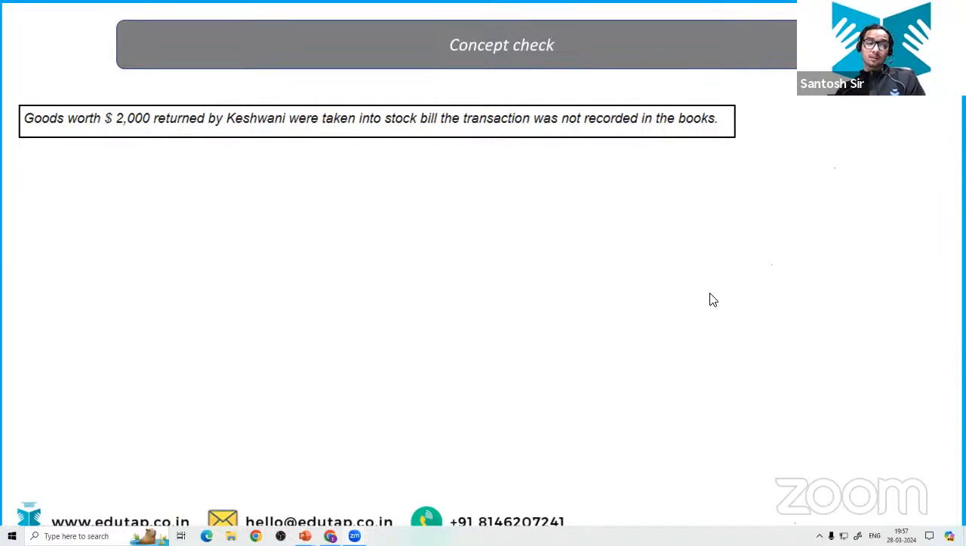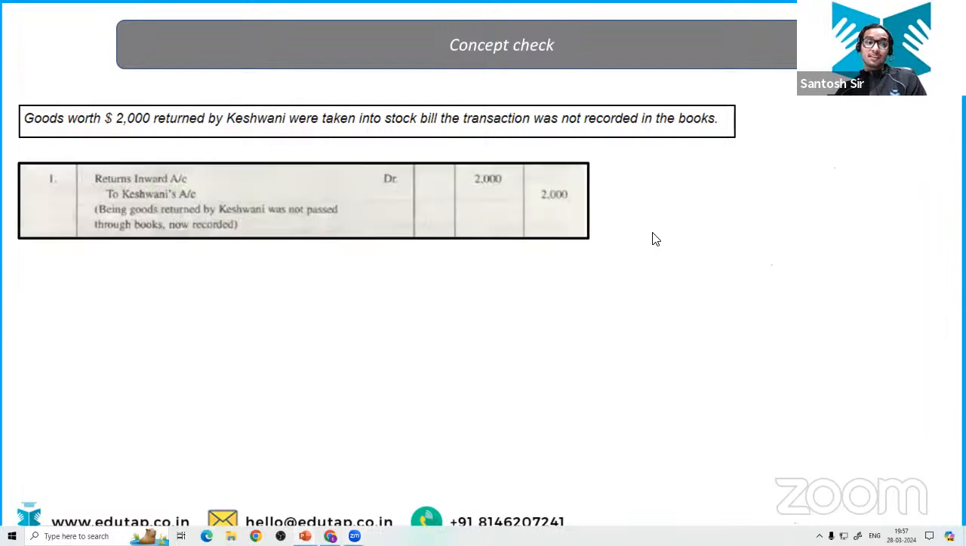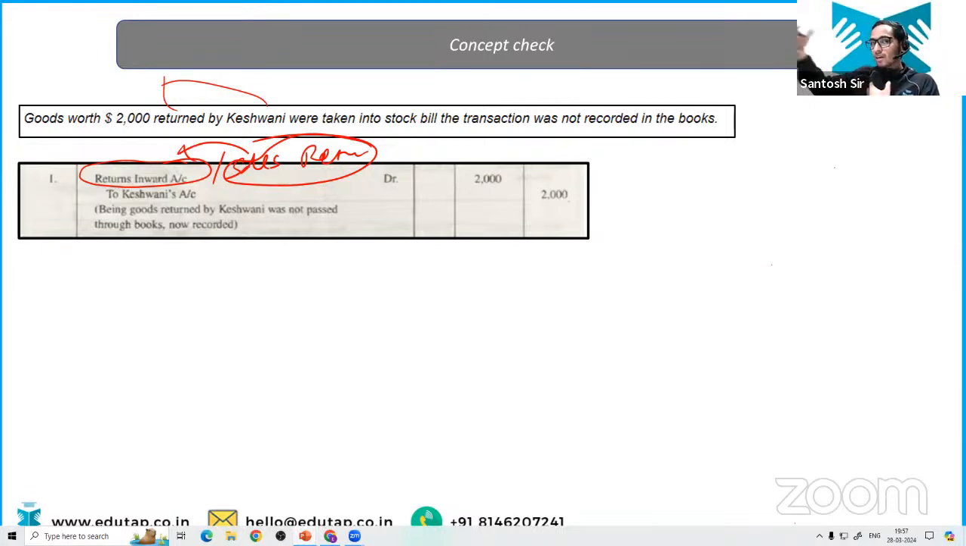Sumit, listen, look at the question very carefully. It is saying goods worth rupees 2,000 returned. Return inwards. It has been returned by the Keshwani. And what is this return inwards? We have sold something earlier. That is your sales return. So there is another name, that is sales return, and you should remember the sales return name. And why is it also called return inwards? Because whatever we have sold earlier, that has been returned to us. So it is also called return inwards. That has been returned.